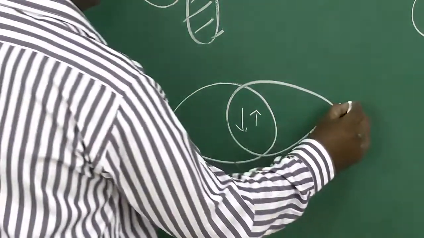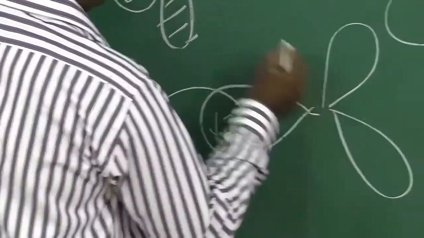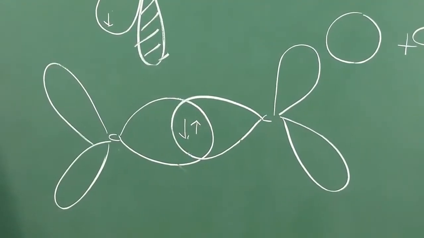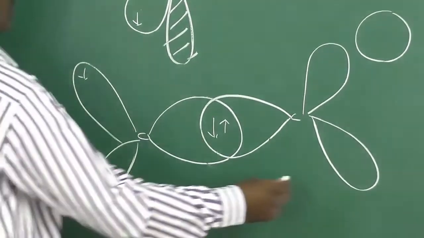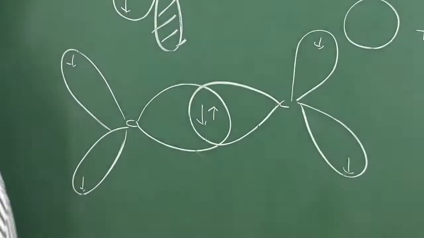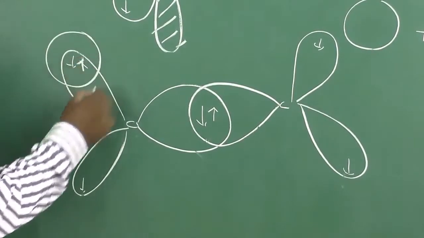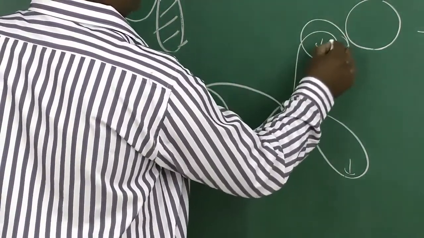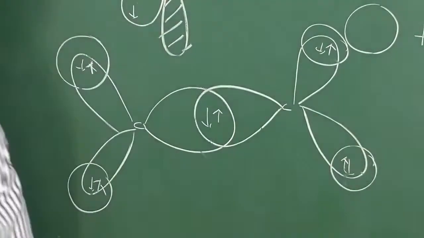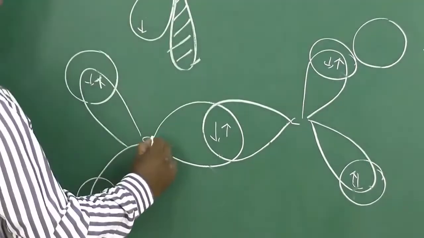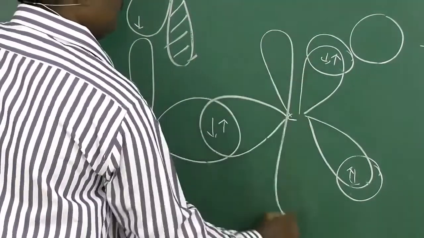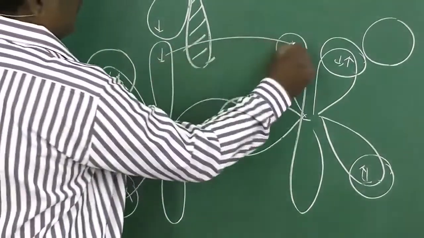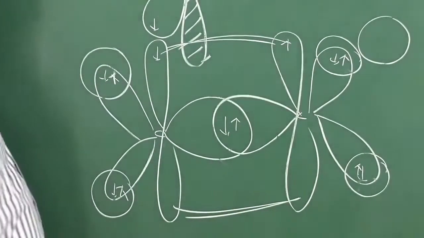And in this carbon we have 2 more sp2 hybrid orbitals, and in this carbon we have 2 more sp2 hybrid orbitals. They also have 1 electron each. Now they can form bonds with hydrogen atoms. 1s orbital of hydrogen overlaps here, another hydrogen overlaps here, a 3rd hydrogen overlaps here, and a 4th hydrogen overlaps here. Now in each carbon we have a pure p orbital with 1 electron, so they laterally overlap to form one bond.